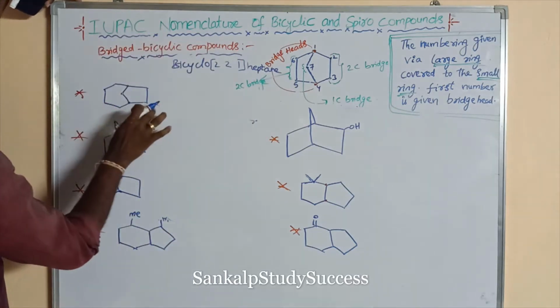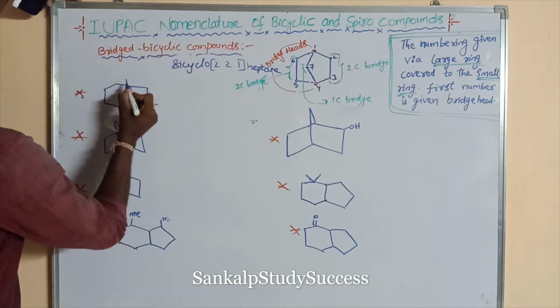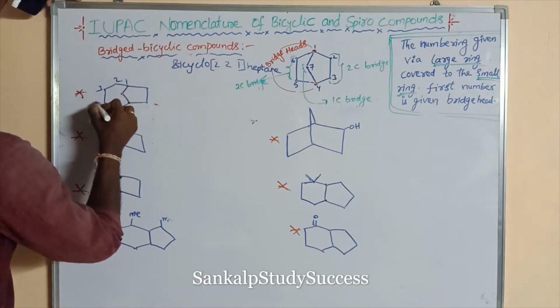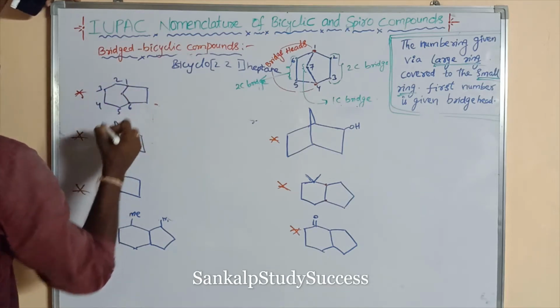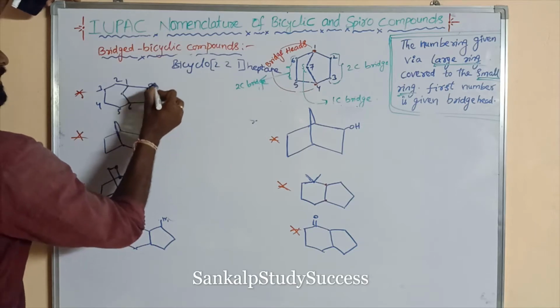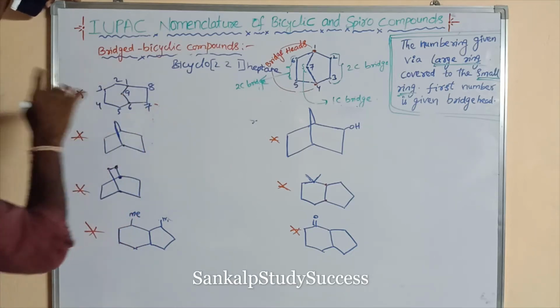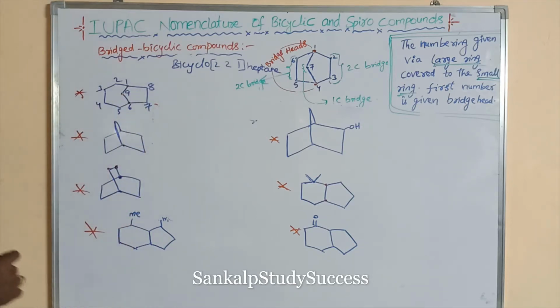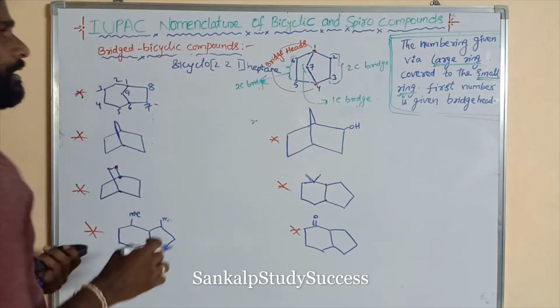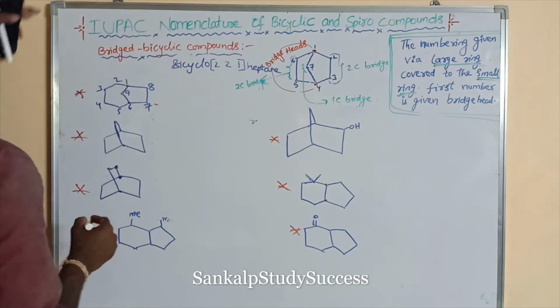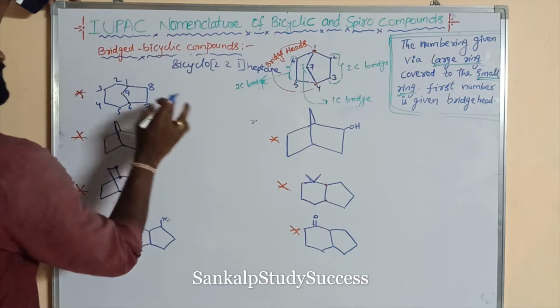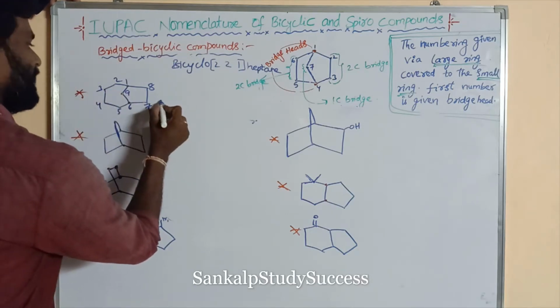This is the large ring, this is the smaller ring. So 1, 2, 3, 4, 5, 6, 7, 8, 9, right? This is the numbering priority, right? So first of all, we can write bicyclo.